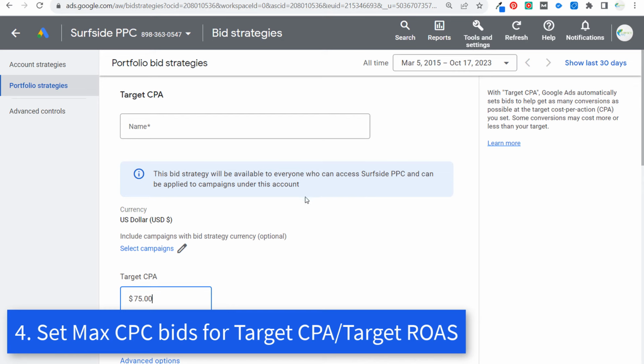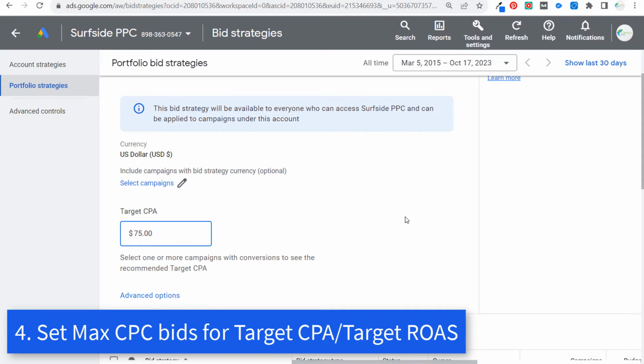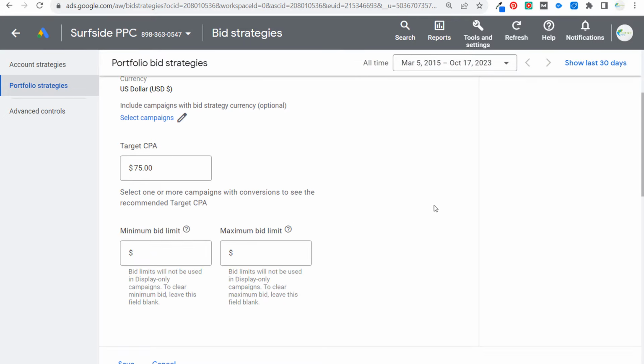Another reason why I like using target CPA and target return on ad spend bid strategies is that not only can you set this cost control, under advanced options when you're setting a portfolio bid strategy, you can set a maximum bid limit. So if you come over here and say, I need my bids to be less than $2.50 in order to make this a profitable campaign, then you can set a maximum bid limit. Keep in mind that setting maximum bid limits will exclude you from certain auctions where you just literally do not have the bid to compete in that auction.